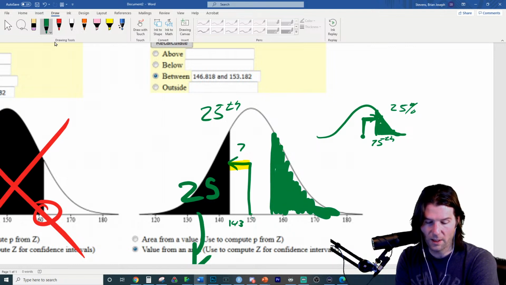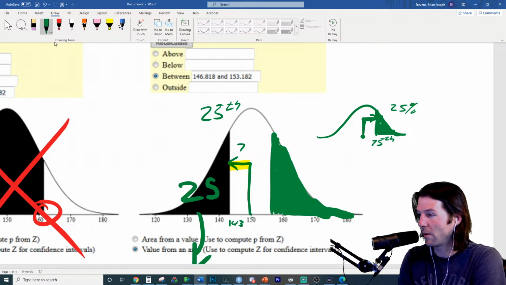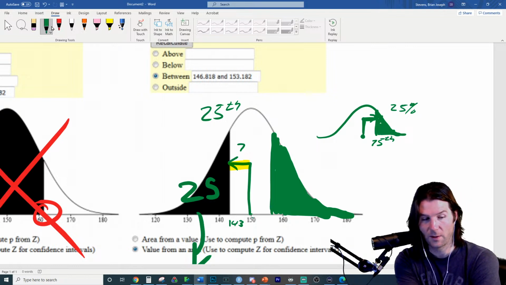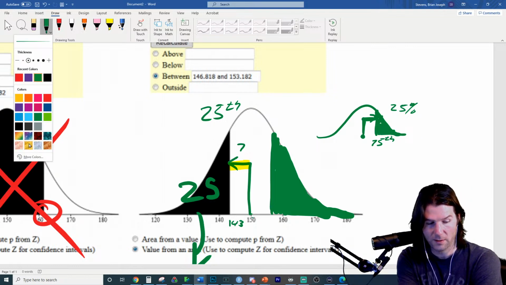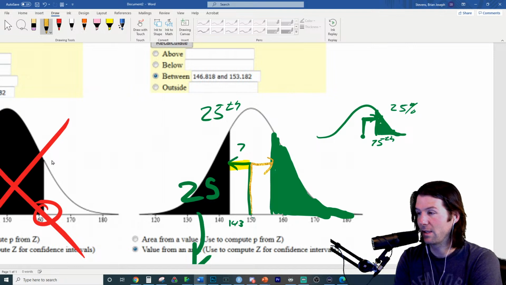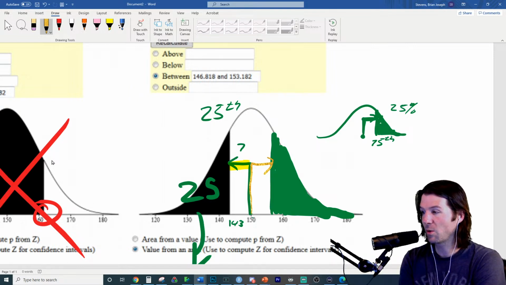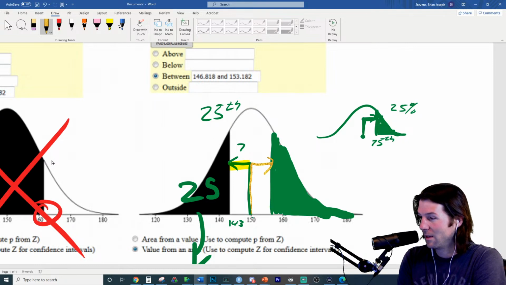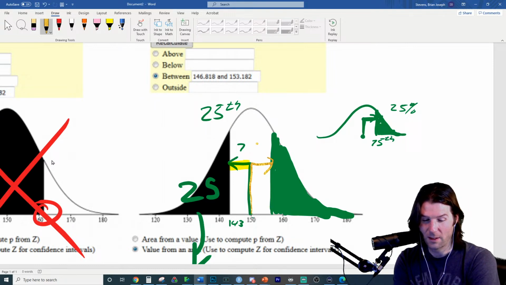So if we're trying to find this right here, then what should we do? What are we going to do right here? And does anyone see what our answer is going to be if we're just trying to find this right here? The answer we're trying to find, that right there. We're trying to find where that point would be. Because that's just the top 25% or the 75th percentile. Exactly, Maddie. Great job. It's just going to be 157.